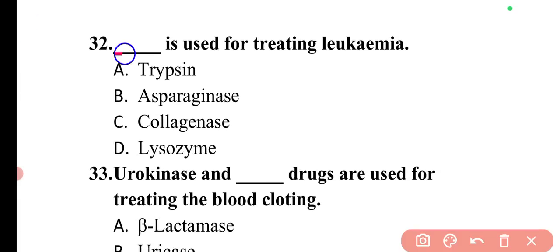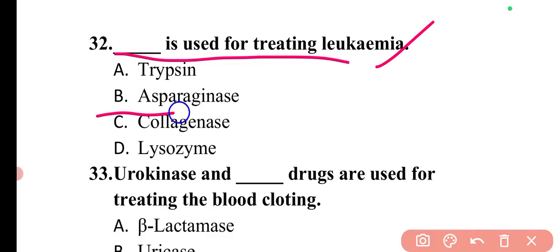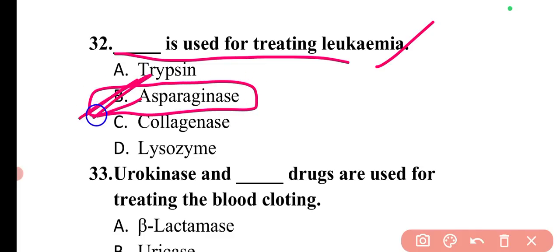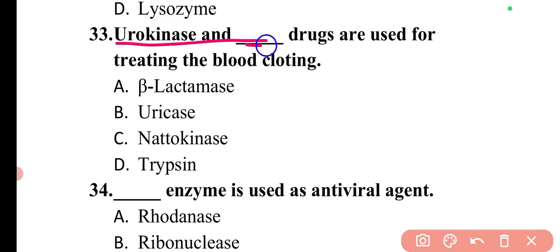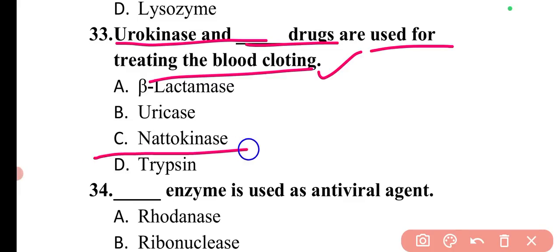Next question is dash is used for treating leukemia. So for treating leukemia, asparaginase enzyme is used. So option B is correct. Next question is urokinase and dash drugs are used for treating blood clotting. So urokinase and nattokinase, these drugs are used for treating blood clotting. So here option C is correct.